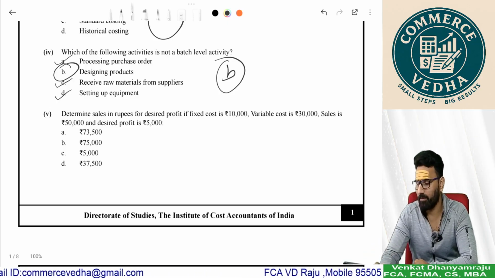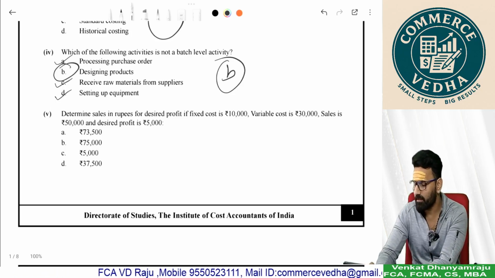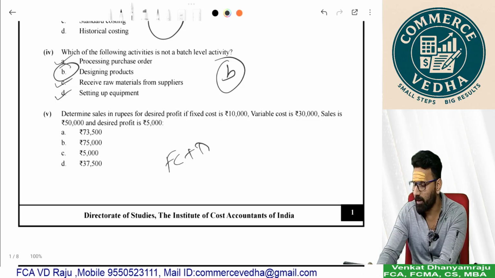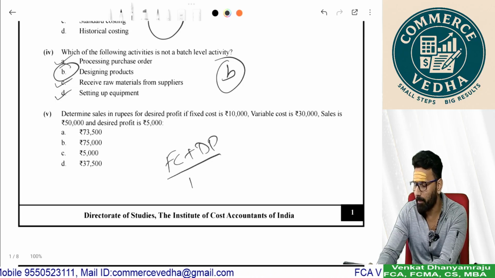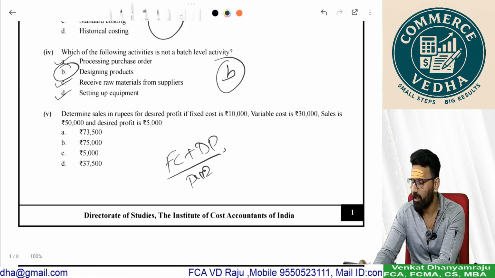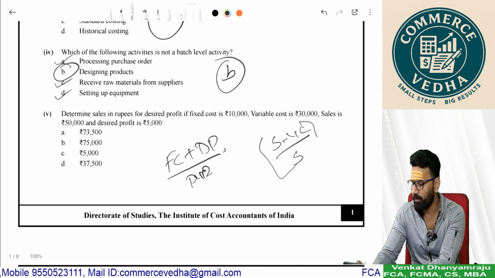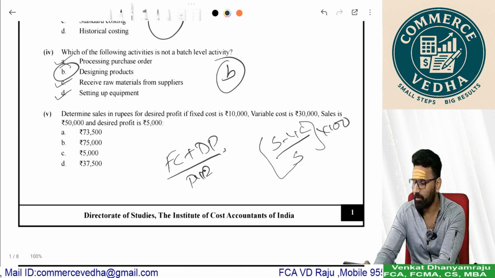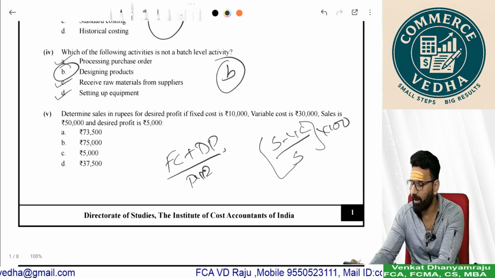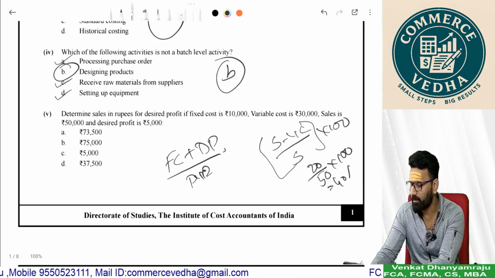Determine sales in rupees for desired profit if fixed cost. So the formula here is fixed cost plus desired profit divided by PV ratio. Your PV ratio is sales minus variable cost, that is contribution by sales into 100. Sales minus variable cost is 50 minus 30, 20 by sales 50 into 100. So it is 40%.